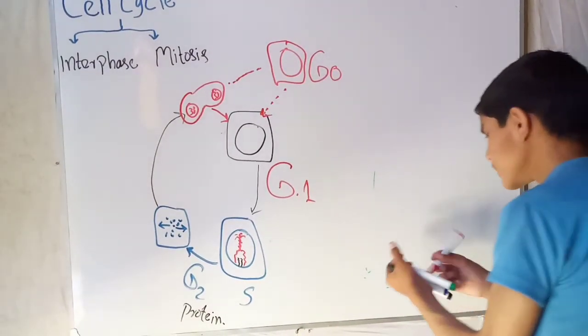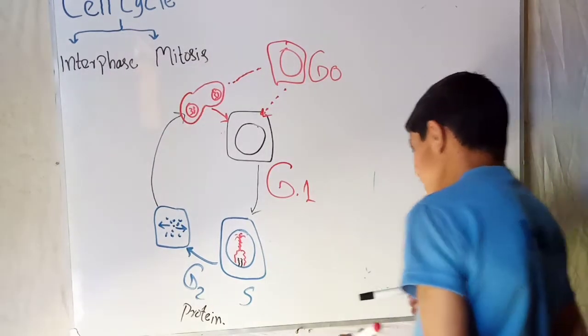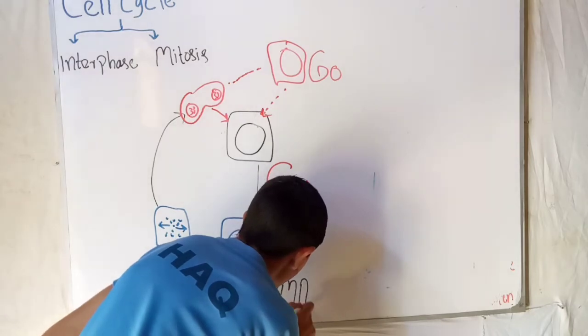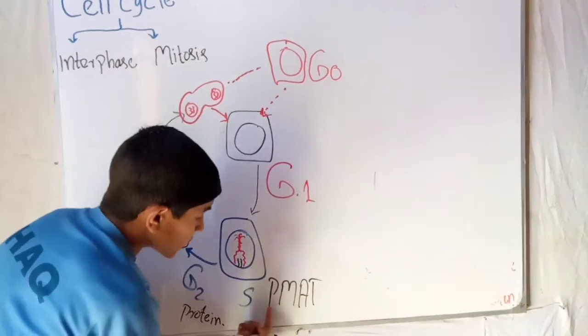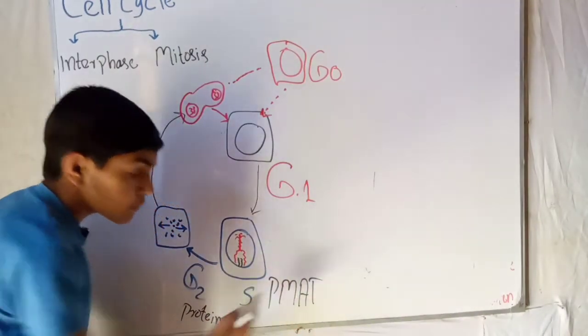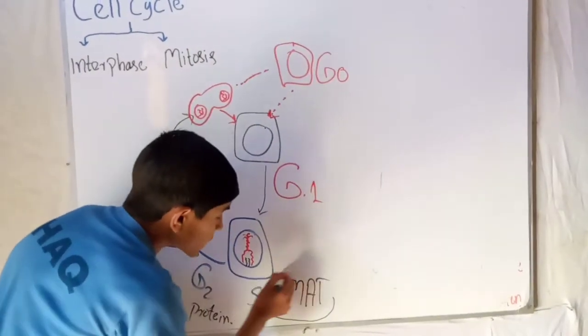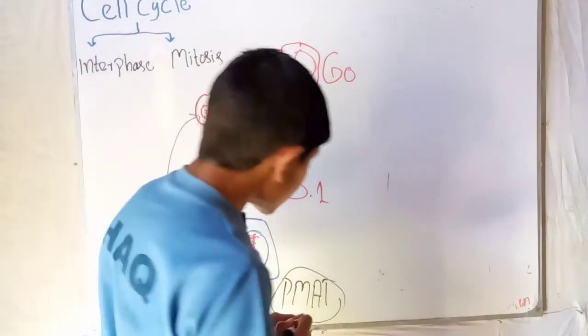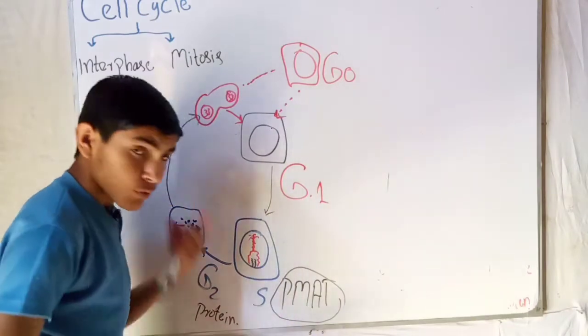They are PMAT. I write here PMAT. P means prophase, M means metaphase, A means anaphase, T means telophase. So these are the phases of the mitosis. Okay, so now we are going to start with the prophase.